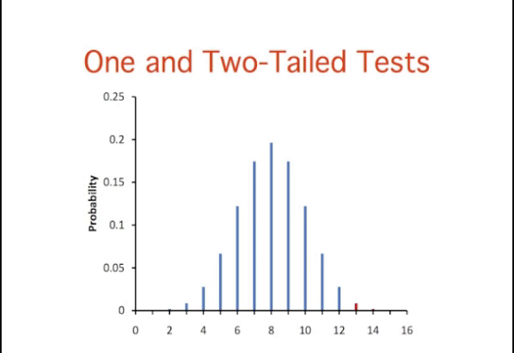As you can see, the probabilities are calculated for the upper tail of the distribution. A probability calculated in only one tail of the distribution is called a one-tailed probability.